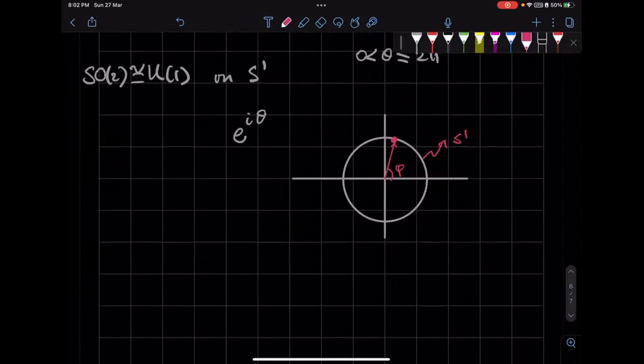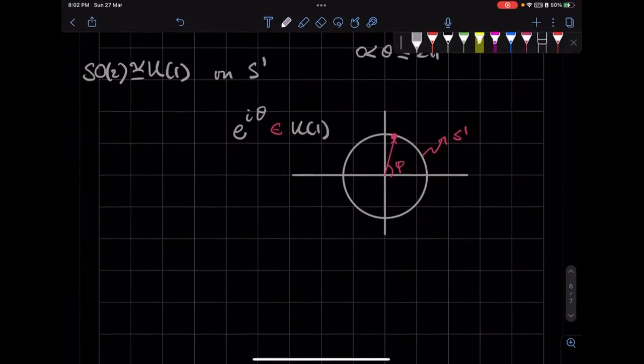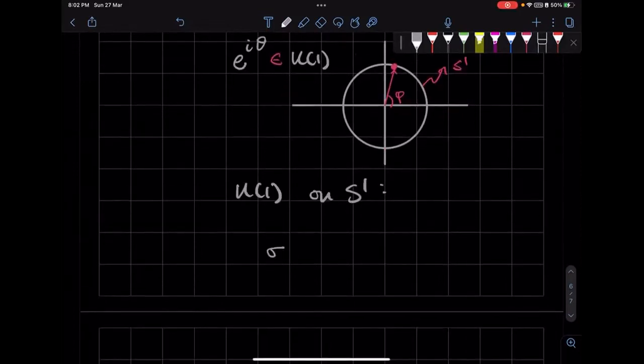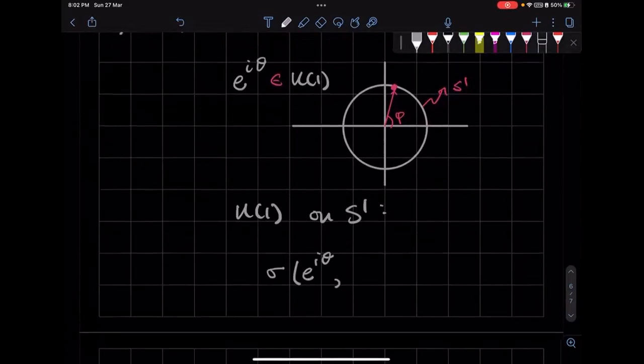Now, if I take an element of U1, e to the power i theta, and phi is the point on my S1, I define the action of U1 on S1 as sigma of e to the power i theta acting on e to the power i phi.